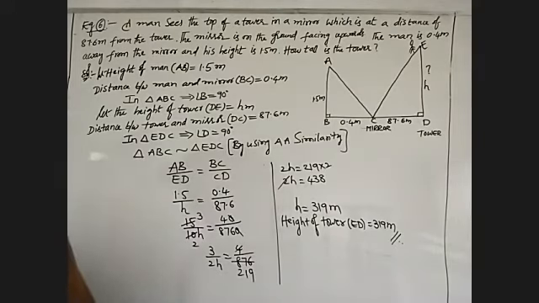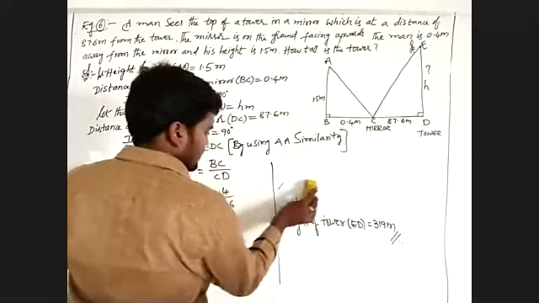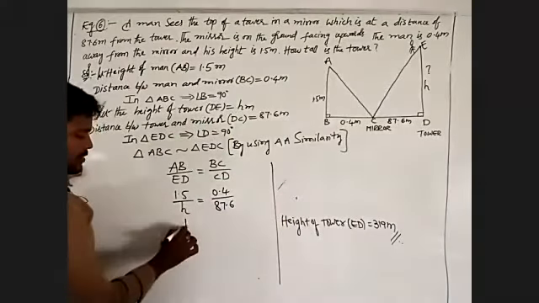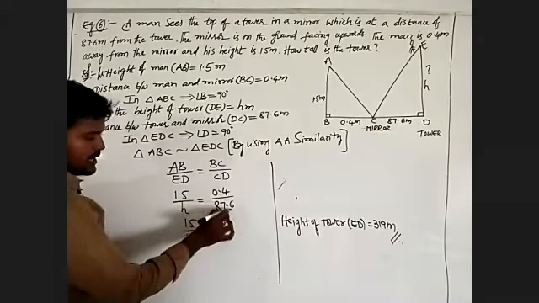This is the value for 1.5 by H equal to 0.4 by 87.6. Once again, I will explain this value. Sorry. 15 by 10H, both decimals will cancel.